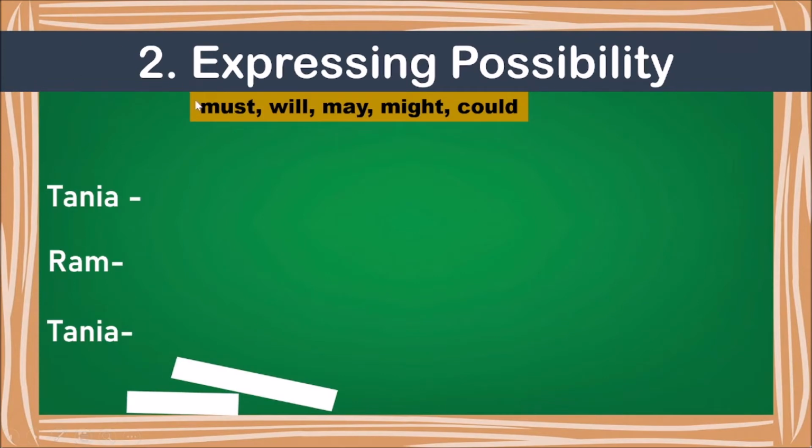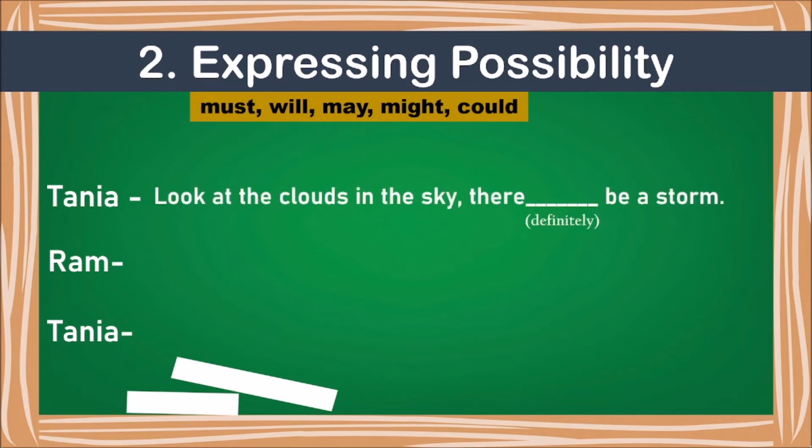So next, how do we use this? All right. So we have the list in front of us. That is must, will, may, might, and could. Now, for example, Tanya says, "Look at the clouds in the sky. Their dash will be their dash is storm." Now, use the word which shows you definitely 100% clouds in the sky है, मतलब सच्ची में एक storm होने वाला.